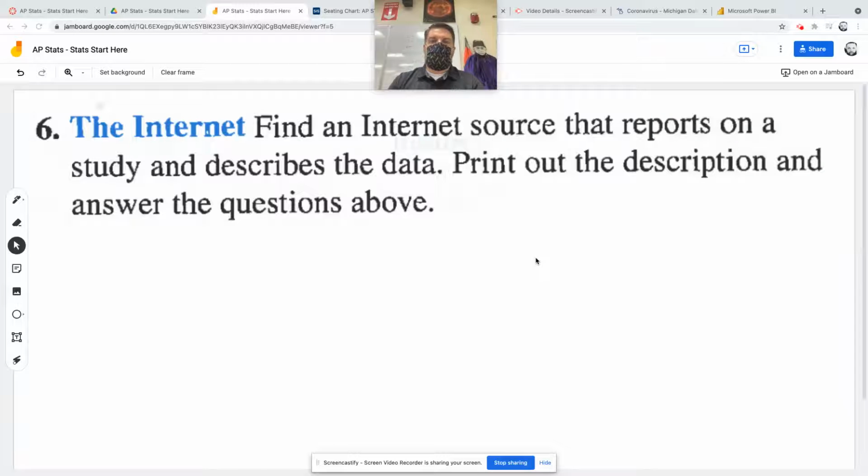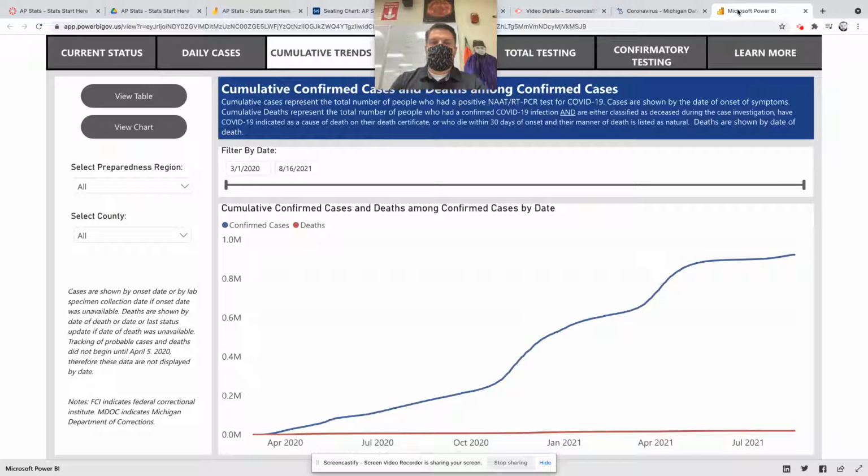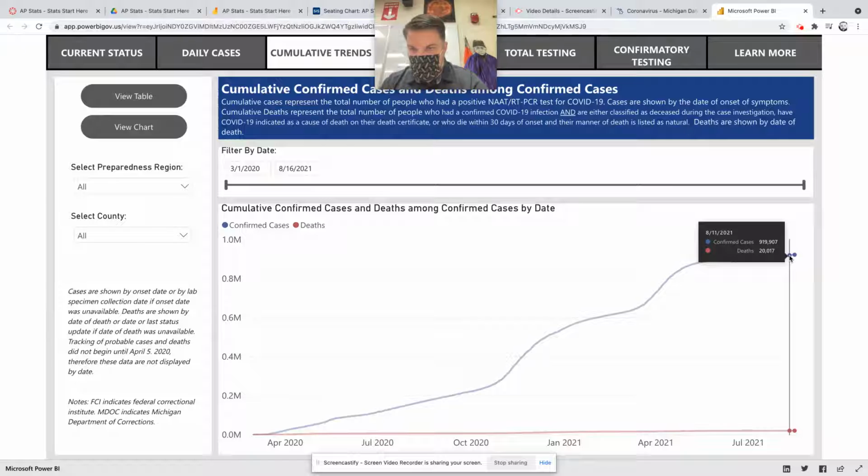So I found this source on the internet, and the state of Michigan has been collecting data on COVID-19. So the chart you see there goes all the way back to April 20th until like yesterday or whatever, right? And so these are the cumulative cases, and you can't really see it there, but it's almost 100,000 total confirmed cases.